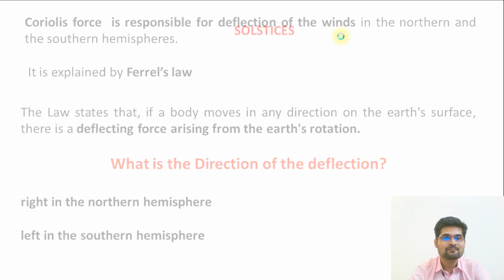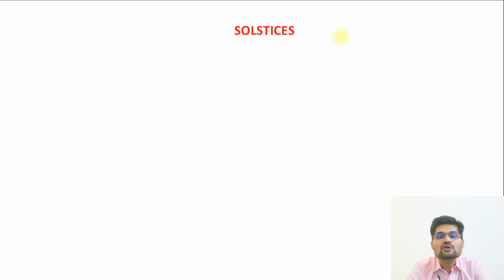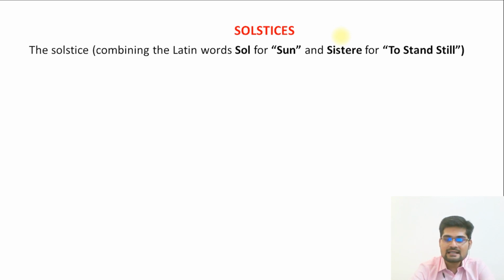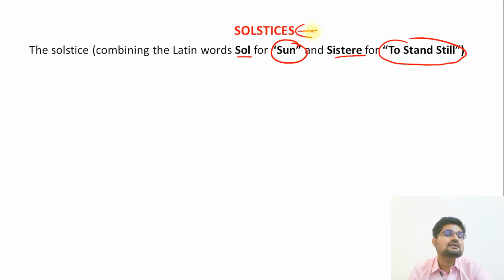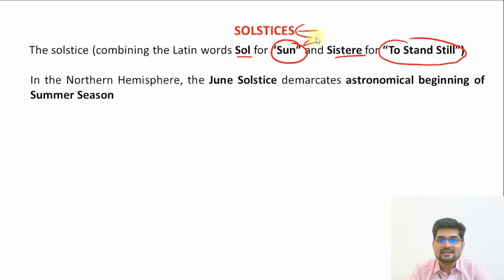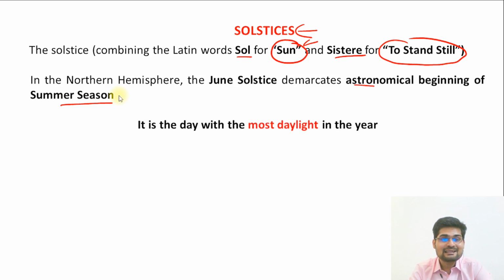So, that is important. Now, this concept of solstice is important, as the word itself is sol, which means sun, and sistere, which means to stand still. So solstice is that particular time of the year when the sun stands still. But where? So let's understand. In the northern hemisphere, the June solstice, that is the summer solstice, demarcates the astronomical beginning of the summer season, right? And then it is the day with the most daylight in the year.